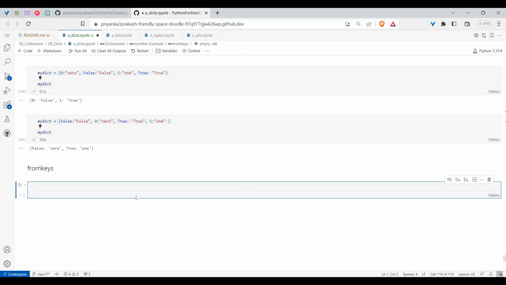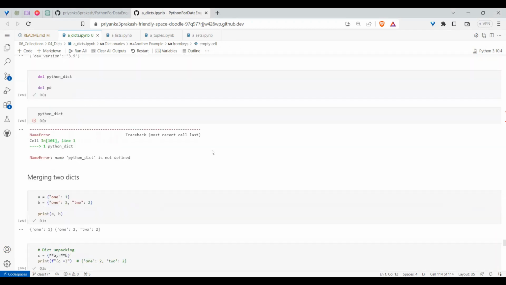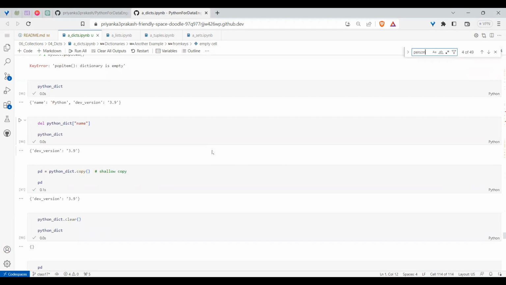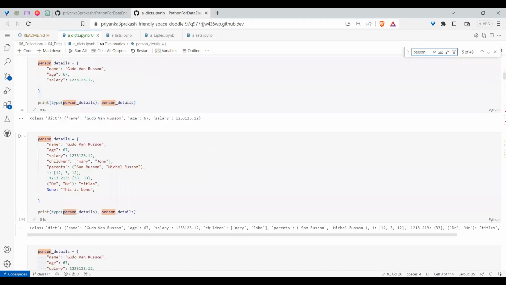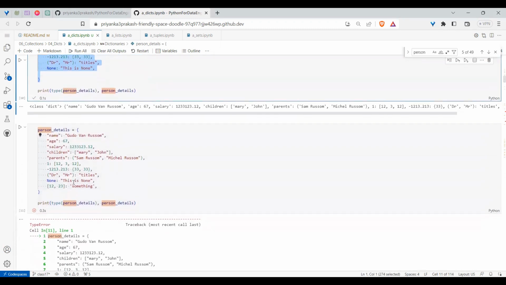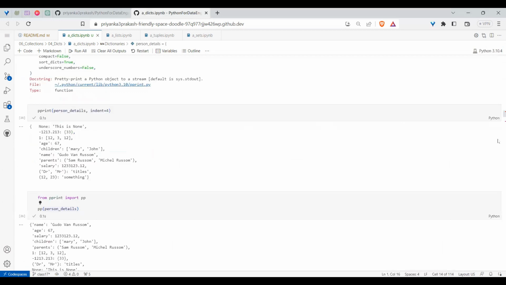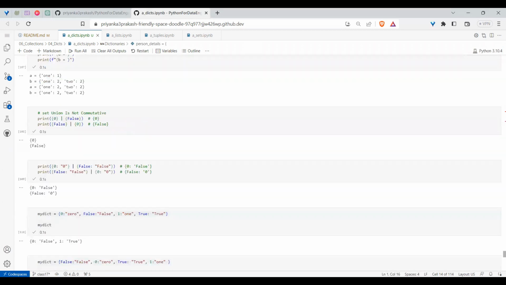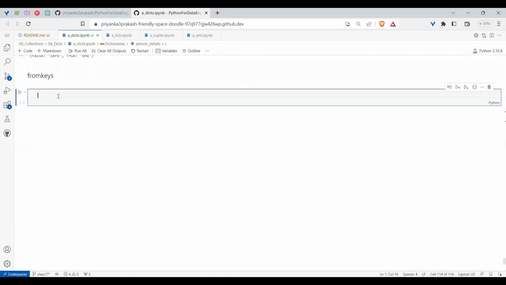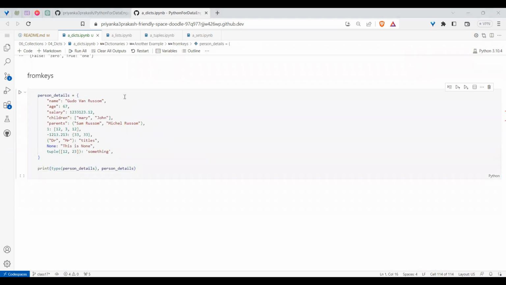Generally, if I want something like a template, I can go with this. So assume that I have the person details. Hope you remember, we wrote very good person details. A lot of things this person has. So I found it, and I want to work on this person details. It's a big dictionary. Whenever I want to create any new person also, I want to follow the same logic. If I print also, it will give the same values.